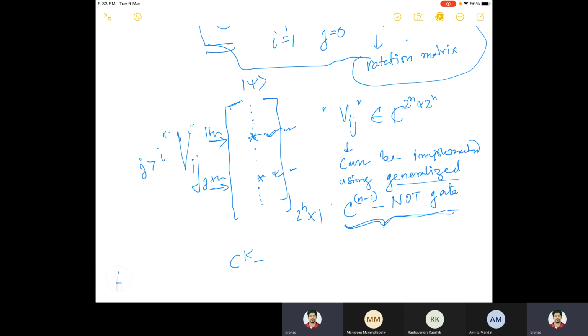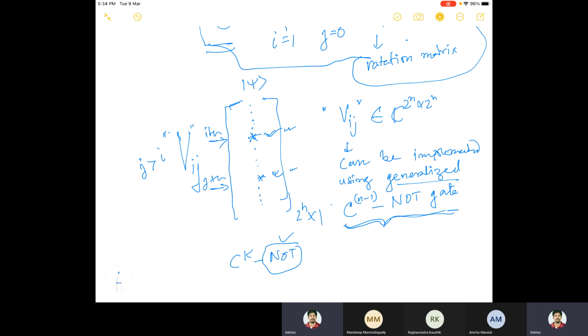C to the power k NOT, or let's say any V gate, when the first k controls, so there are k control qubits, and all are one, then the NOT is applied. But when you are saying generalized, it need not be all one, but of a particular state. Maybe the first one is 1, second one is 0, third one is 1, and so on. So there is a specific sequence of 0s and 1s, and for that, this particular NOT gate will be applied on a particular desired qubit.